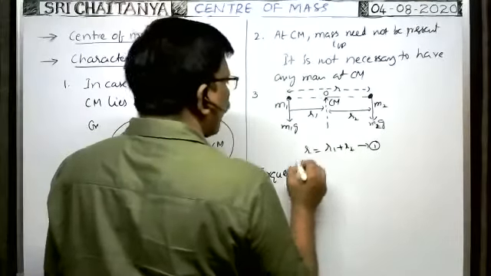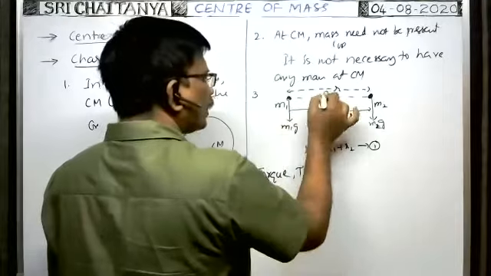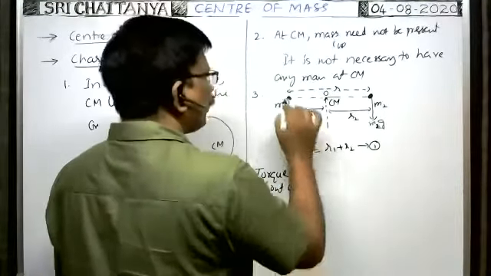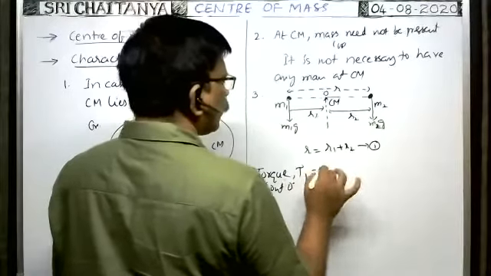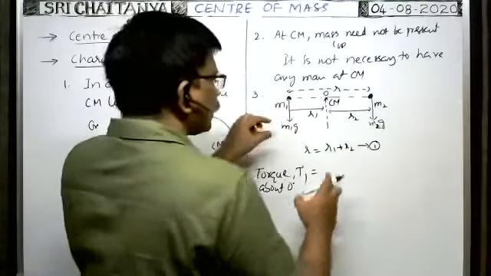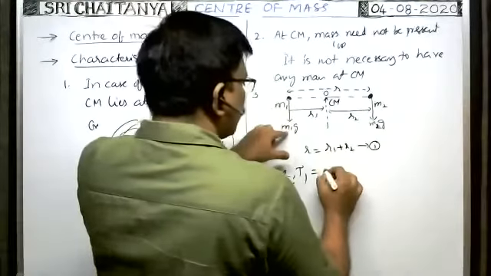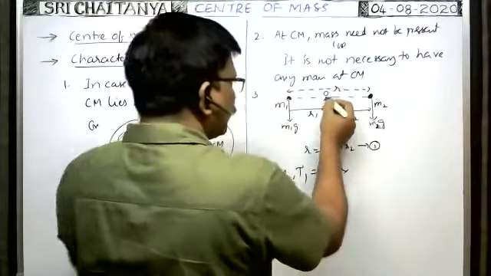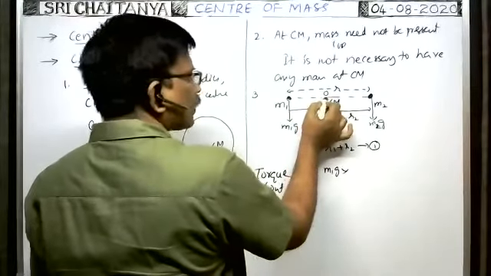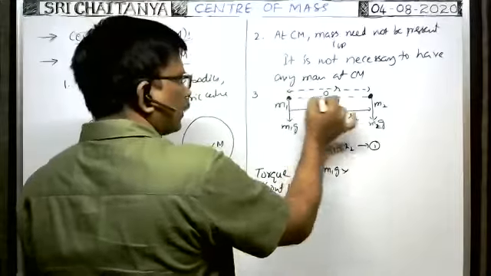Torque tau of this particle about this point O. Due to the first part, tau1 is equal to the force acting on the particle, m1g, into the perpendicular distance of the force from the point about which torque is considered, this one. This is the perpendicular distance.